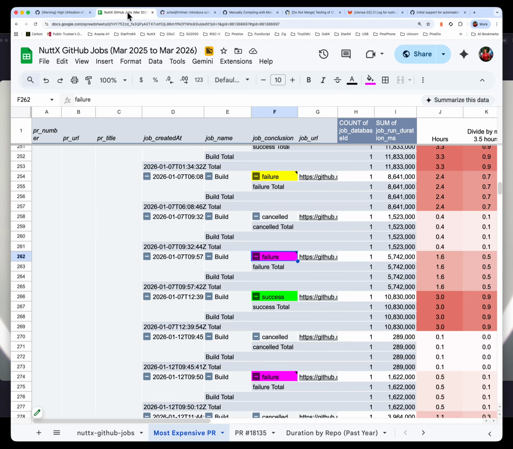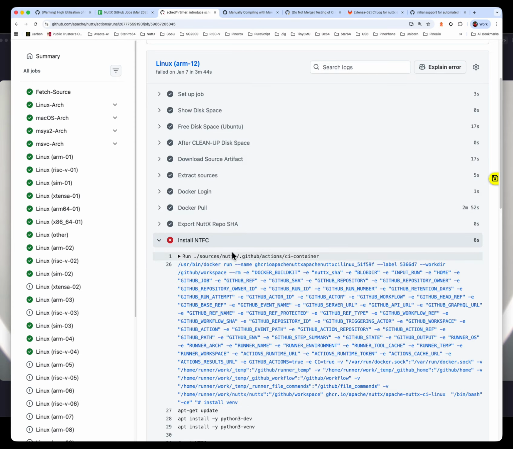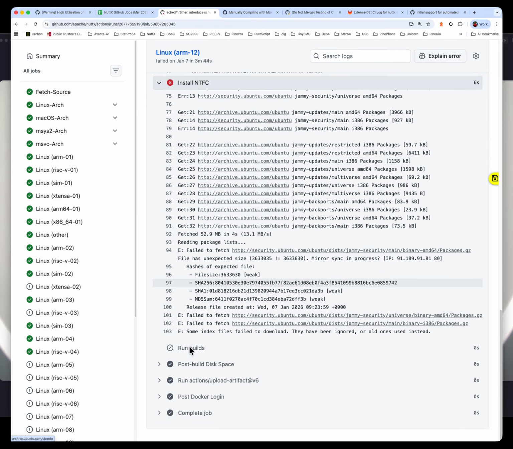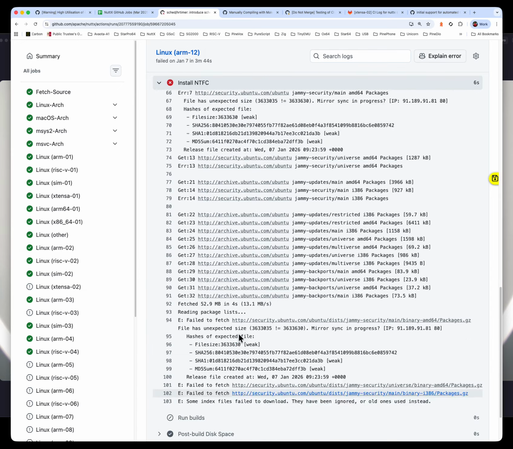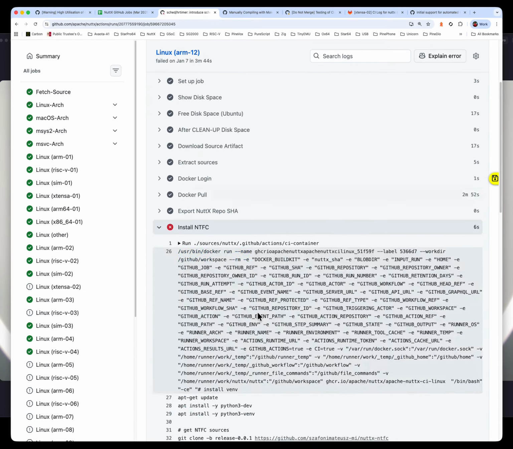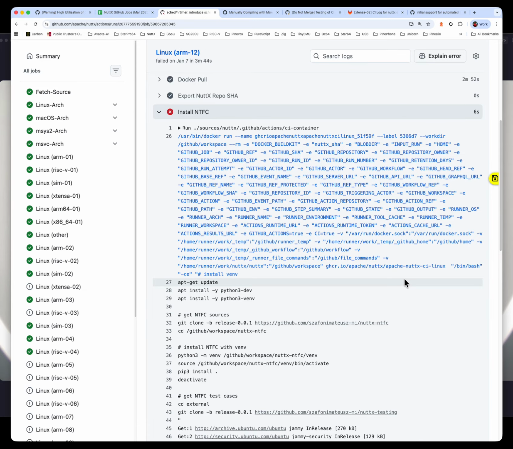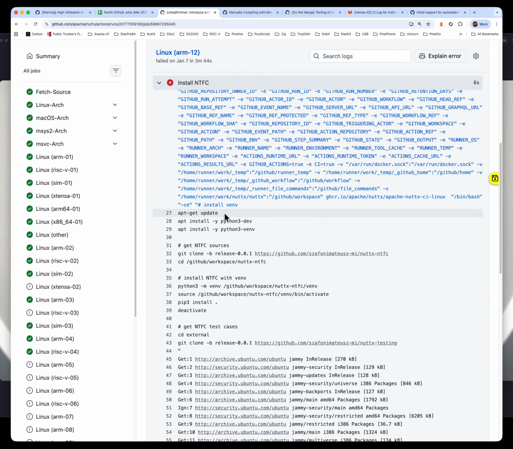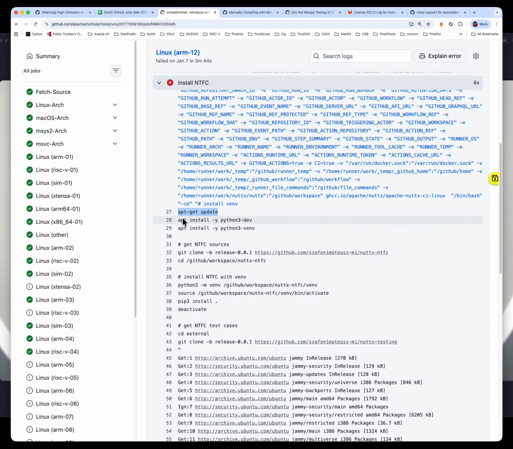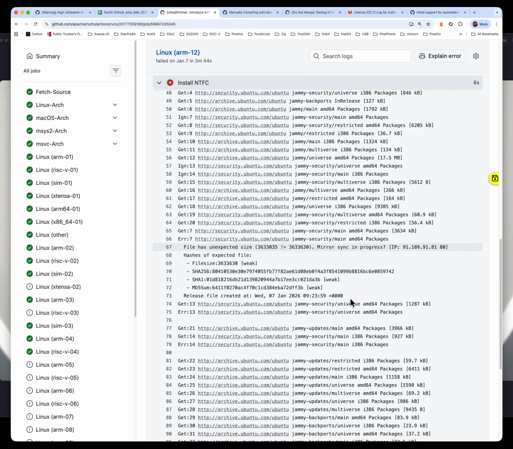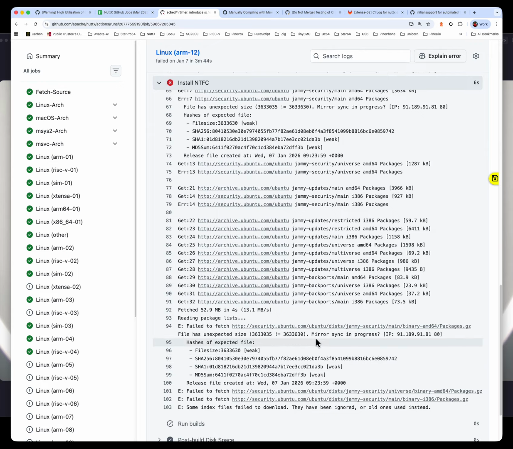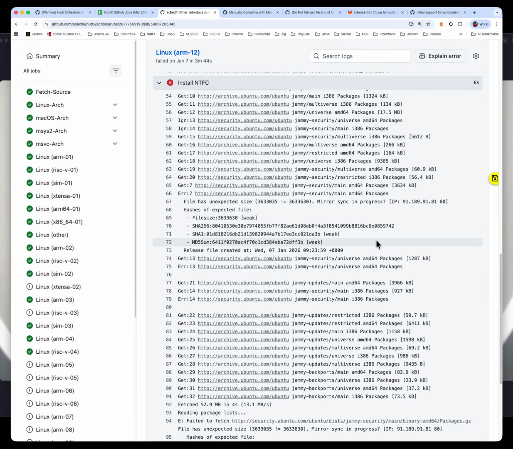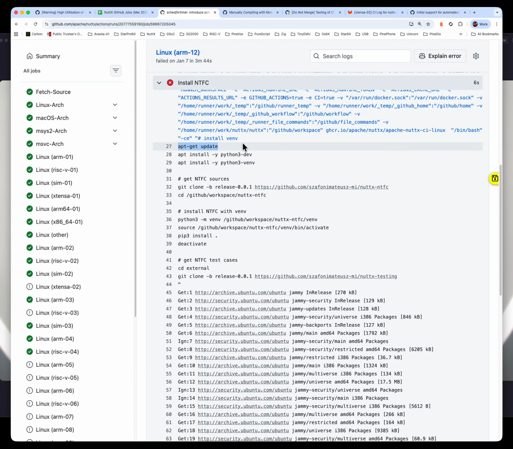But we are at this step here where we have not started any builds. Notice that build is the next step that is cancelled because our NTFC framework failed. So therefore, it's very, very important that we fix this issue here. Here we see the APT update, which is triggering this update from Ubuntu, and it failed. And I believe Ubuntu is kind of unreliable for this kind of situation. So we really have to do a retry if it failed.